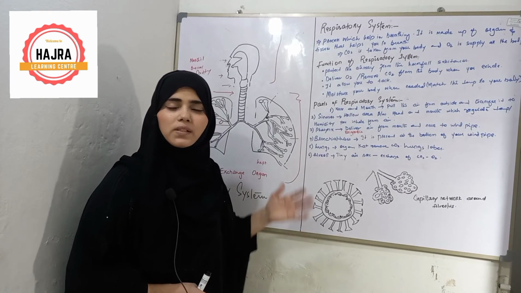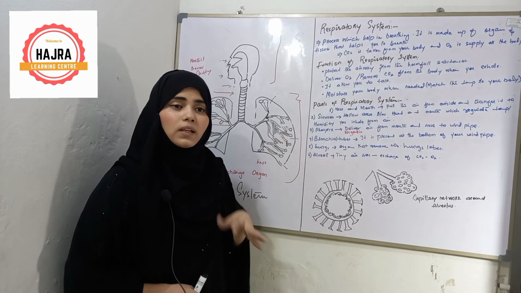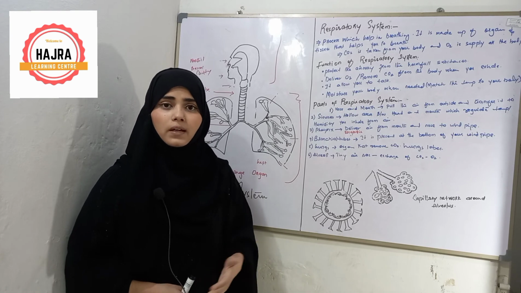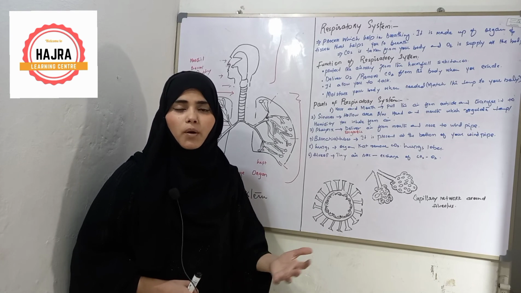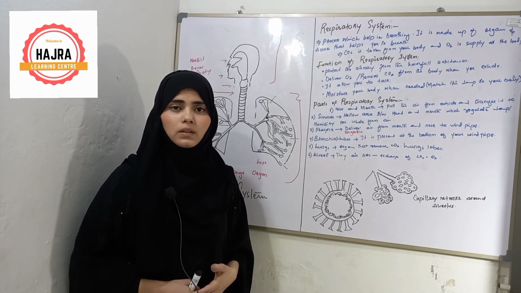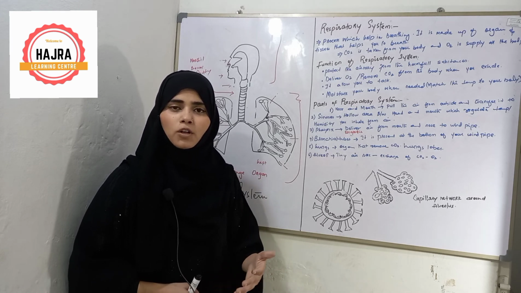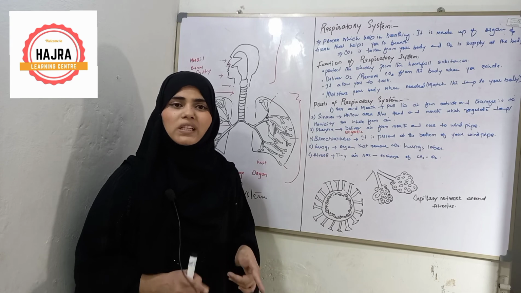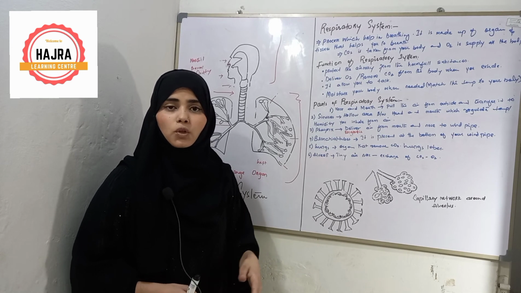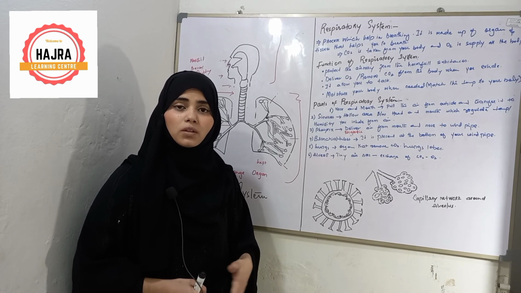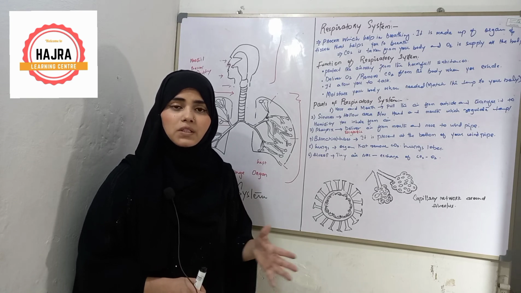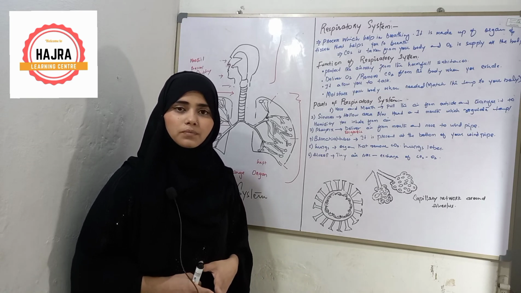When replication starts inside the lungs, the cells of the lungs will not work properly. Carbon dioxide will not be removed from the blood and oxygen will not be supplied to each cell of your body. So the cells of your body will be damaged and die just because of this virus.